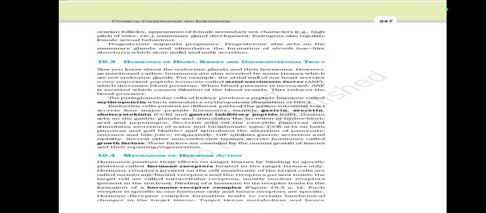Estrogen produces wide-ranging actions such as stimulation of growth and activities of female secondary sex organs, development of growing ovarian follicles, appearance of female secondary sex characters, example: high pitch of voice, etc., and mammary gland development.